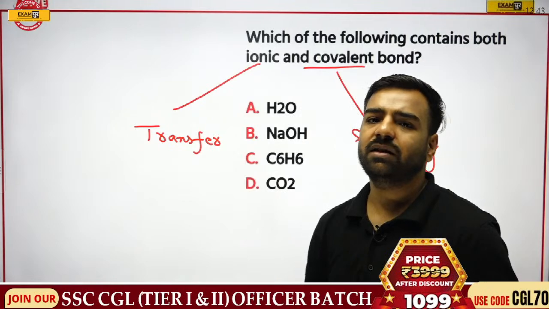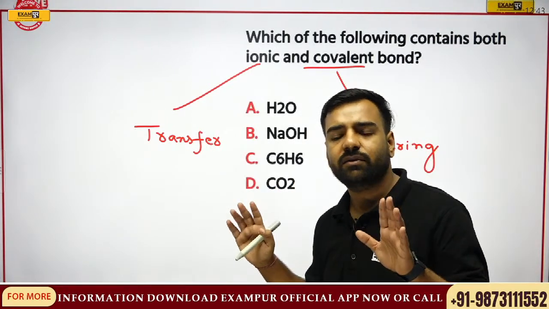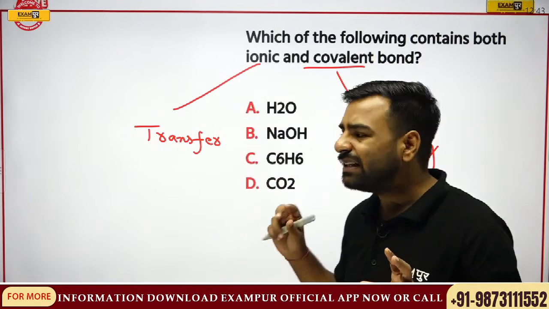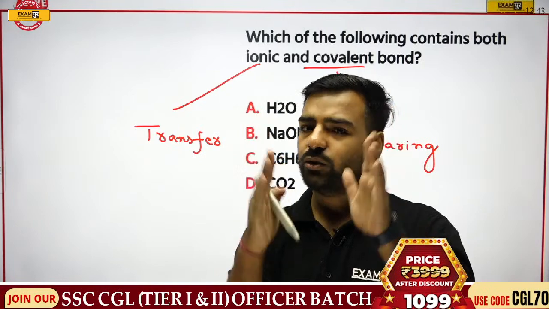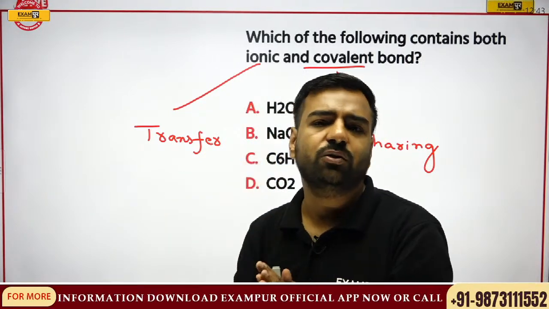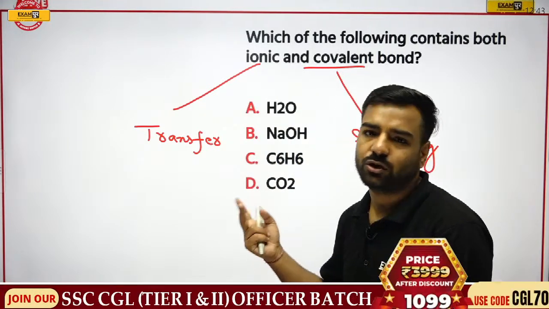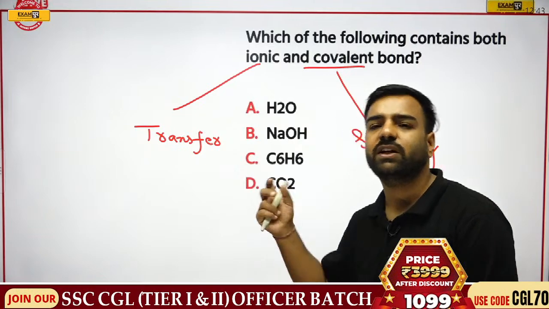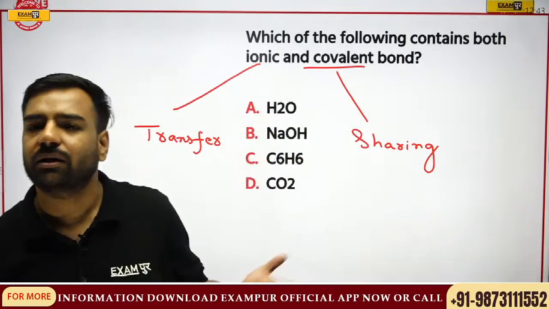In the similar manner, electrons also want to be stable, right? So how can they be stable? They will either give the electrons or they'll take the electrons, because they want their octet to be complete, or in short, they want their outermost shell to be complete. Now for completing this outermost shell, they'll require either 8 electrons or 2 electrons. If we talk about 2 electrons, we can talk about helium, that is duet. If I want 8 electrons, we can talk about chlorine and other stuff.